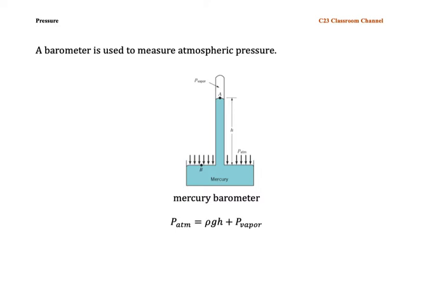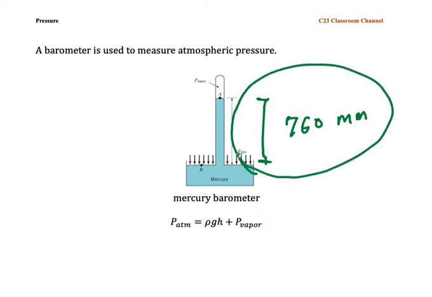From this experimental work, we found that if we use mercury, the mercury height is 760 millimeters. So another method to show the pressure is by showing the height of this barometer.